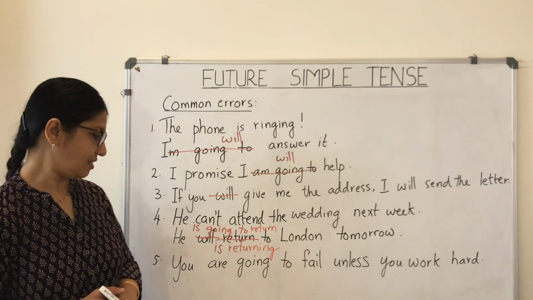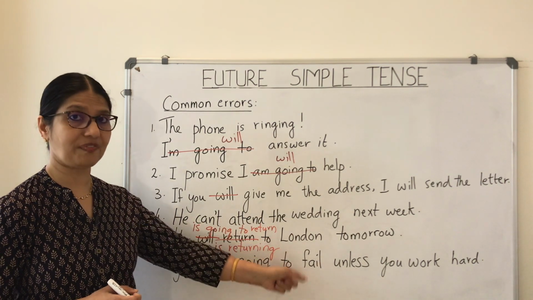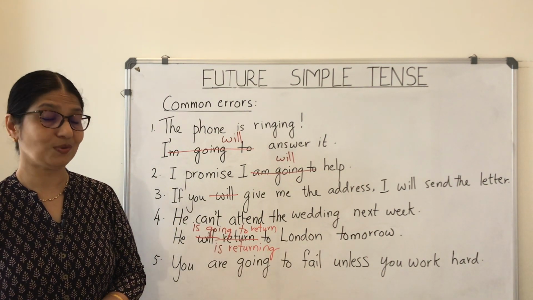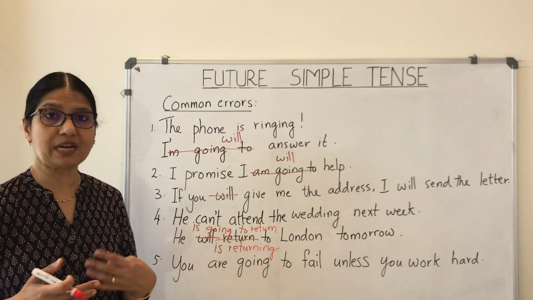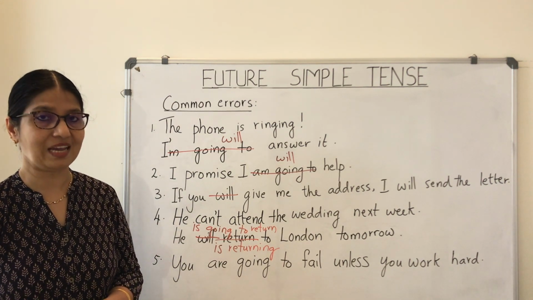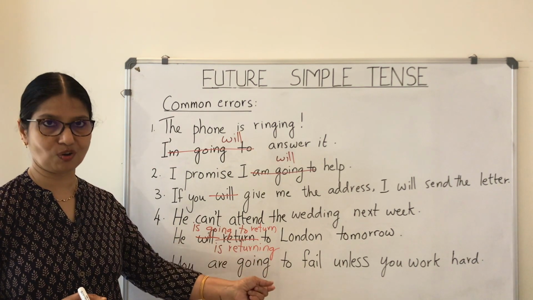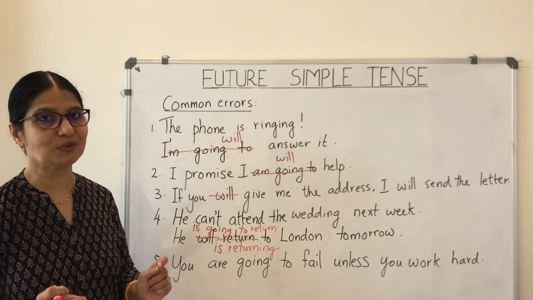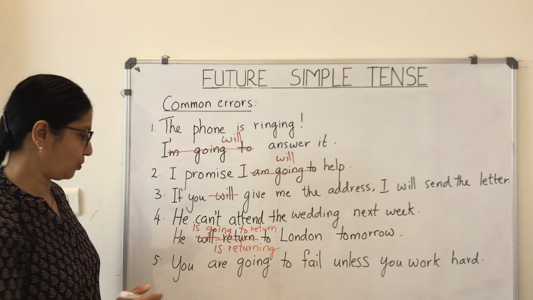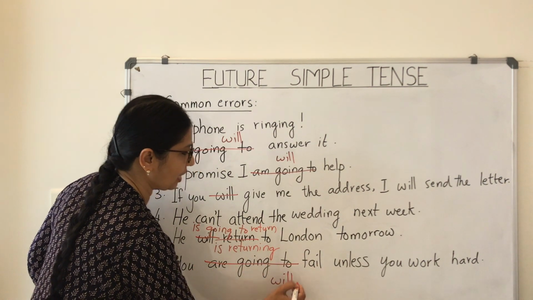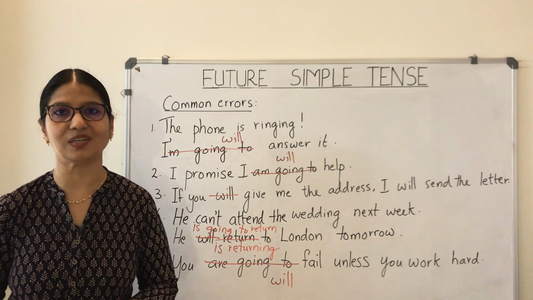And the next sentence is, you are going to fail unless you work hard. Here you can see that a kind of prediction has been made. And when we predict something, we never use the going to form. It should always be the will plus verb. So it is, you will fail unless you work hard.